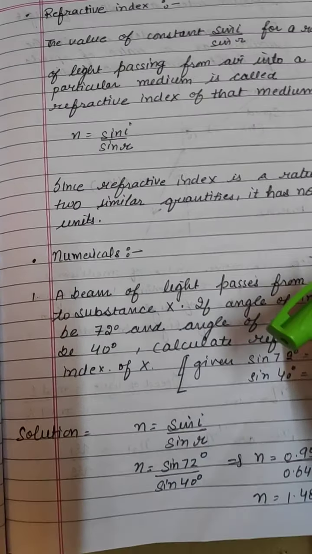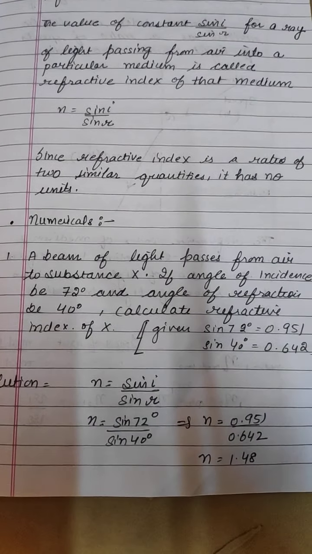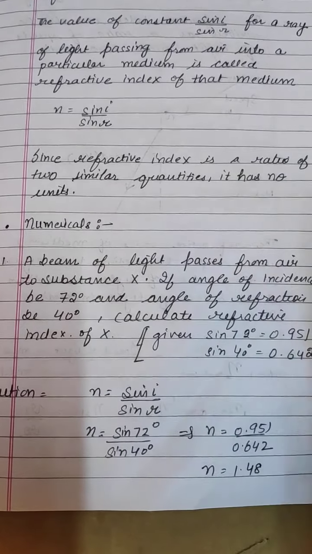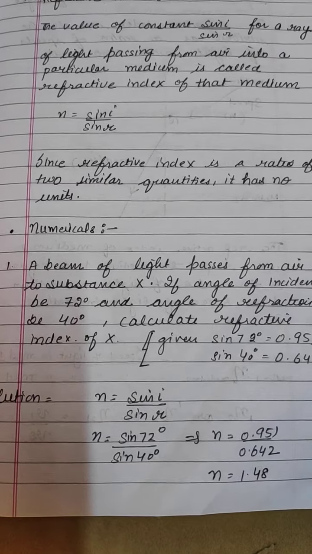So let's discuss some numericals based upon the refractive index. A beam of light passing from the air to a substance X, meaning we don't know the other medium, we know one medium, that it goes from air to X.